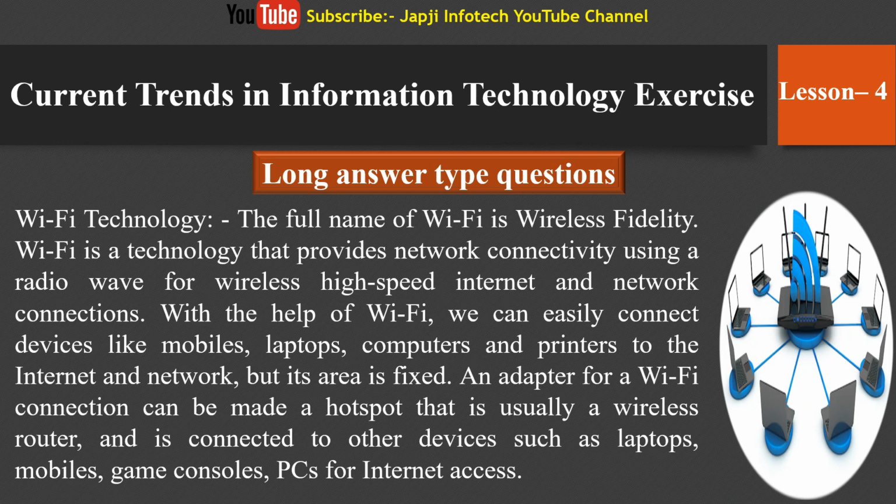Now we will learn about Wi-Fi technology. The full name of Wi-Fi is wireless fidelity. Wi-Fi is a technology that provides network connectivity using radio waves for wireless high-speed internet and network connection. With the help of Wi-Fi, we can easily connect devices like mobiles, laptops, computers, and printers to the internet and network, but its area is fixed. An adapter for a Wi-Fi connection can be made a hotspot, that is usually a wireless router, and is connected to other devices such as laptops, mobiles, game consoles, and PCs for internet access.